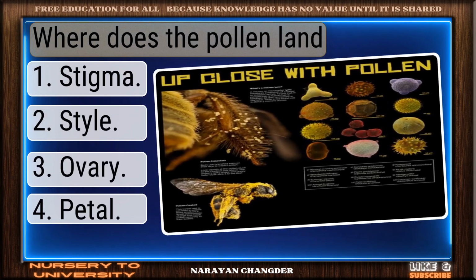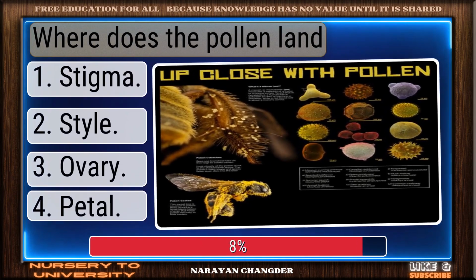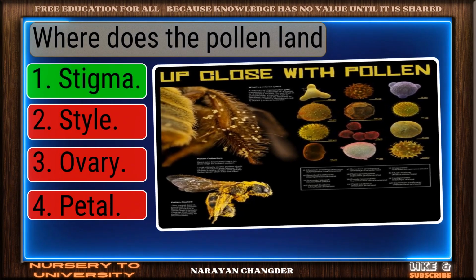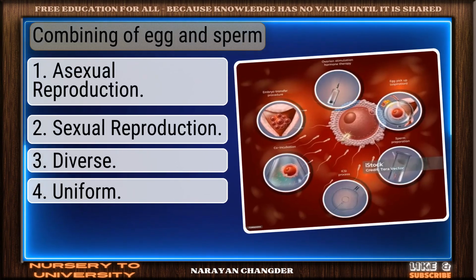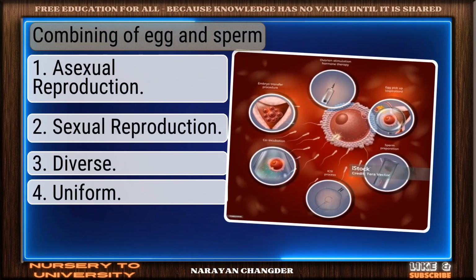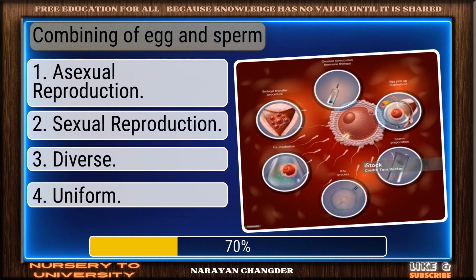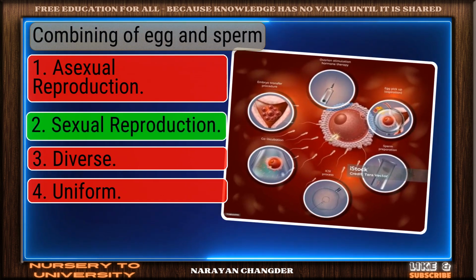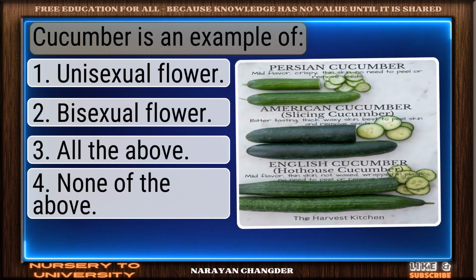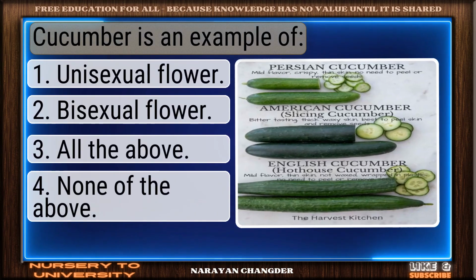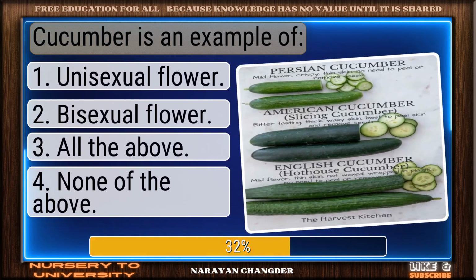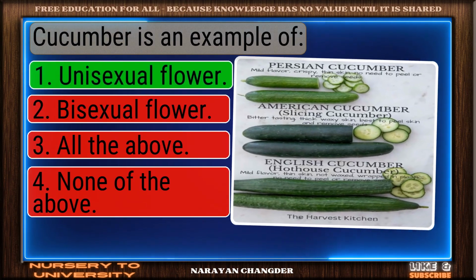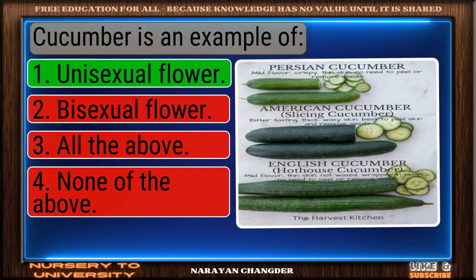Question number 229. Where does the pollen land? Great job. Stigma is the accurate answer. Question number 230. Combining of egg and sperm. Smart pick. Sexual reproduction is the correct choice. Question number 231. Cucumber is an example of? Nice selection. Unisexual flower is the correct and valid answer.